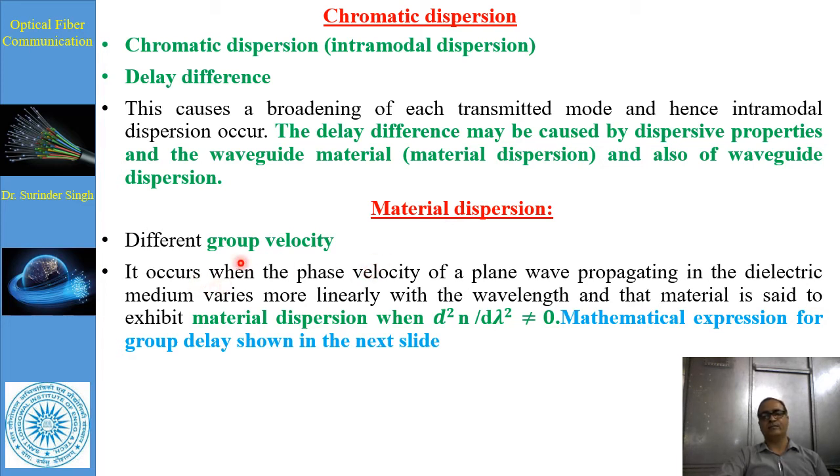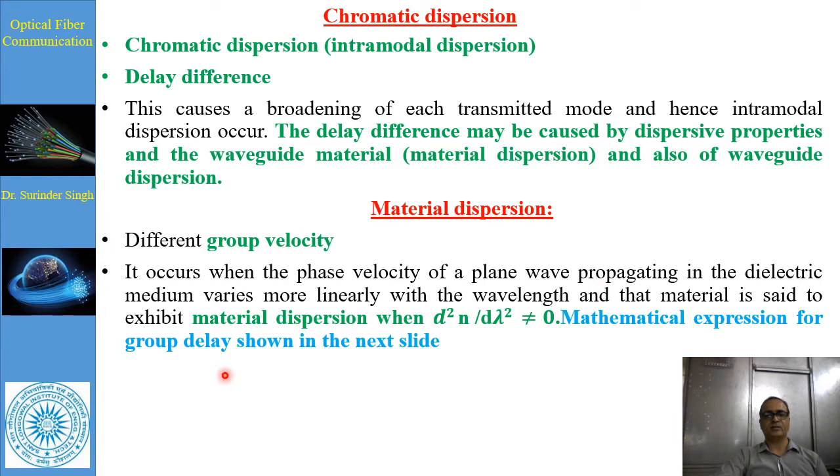It occurs when the phase velocity of a plane wave propagating in a dielectric medium varies nonlinearly with the wavelength, and a material is said to exhibit material dispersion when d square n upon d lambda square is not equal to 0. So various spectral components launched into the fiber from the optical source each acquire a different velocity.